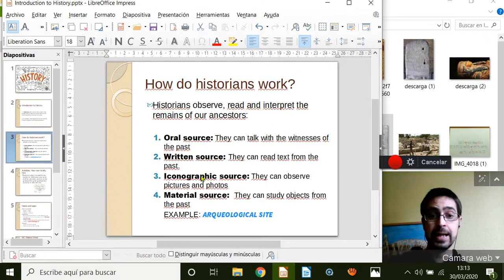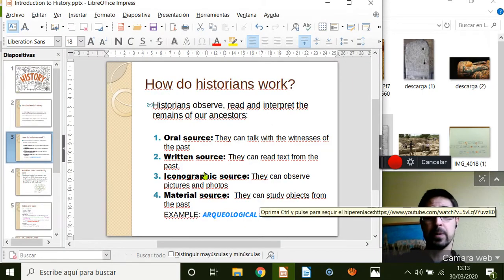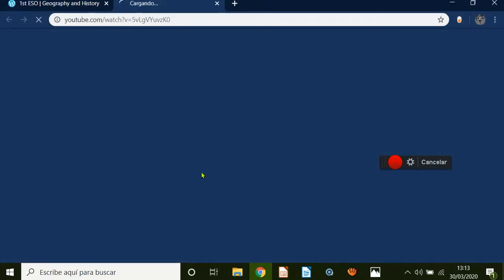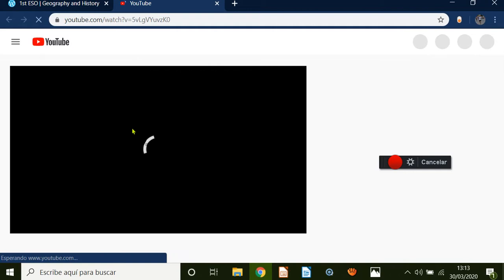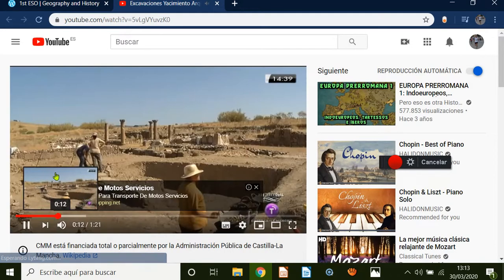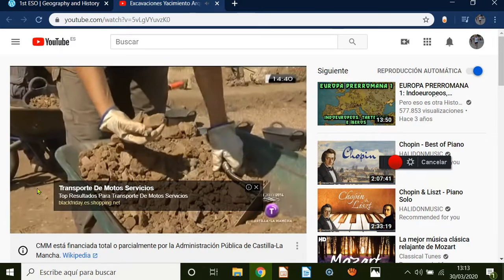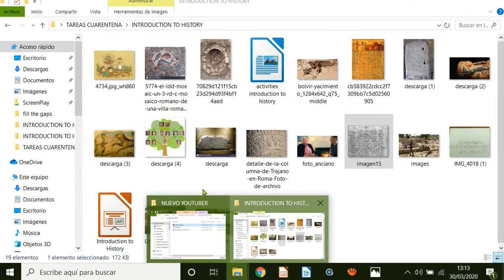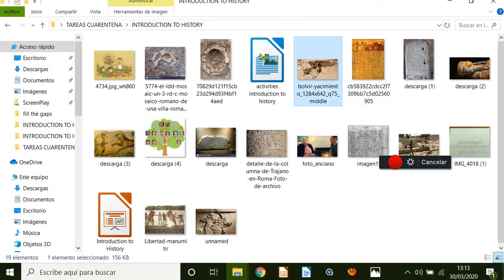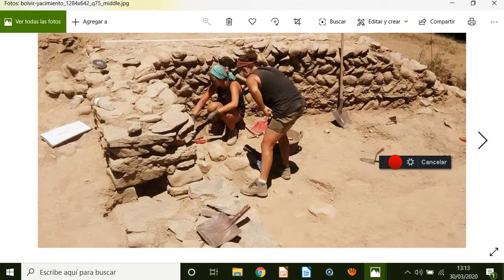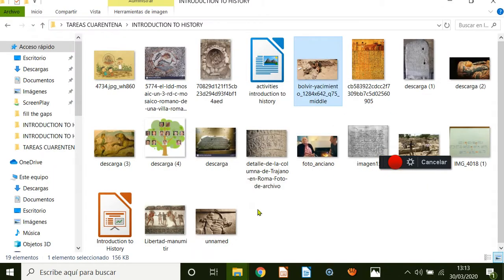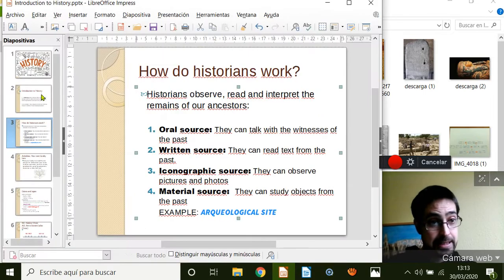Coming back to the PowerPoint, as an example, you have here in the PowerPoint a link that is going to guide us to this video. That is the information of an archaeological site. Archaeological sites are places in which historians study the past. Maybe you have visited a Roman archaeological site, or an Iberian archaeological site. These girls are digging to find objects, to find sources from the past. These are the sources that historians use to study the past.